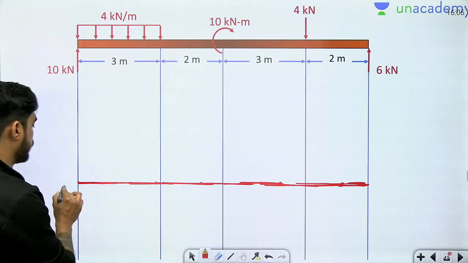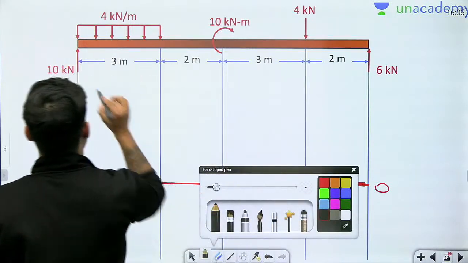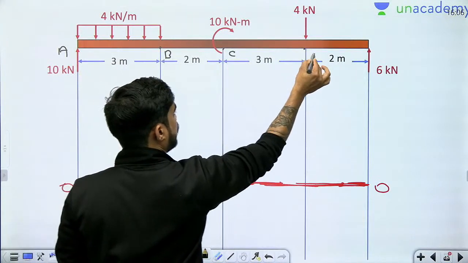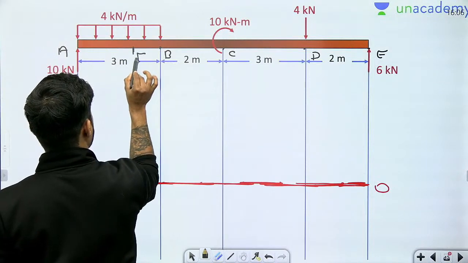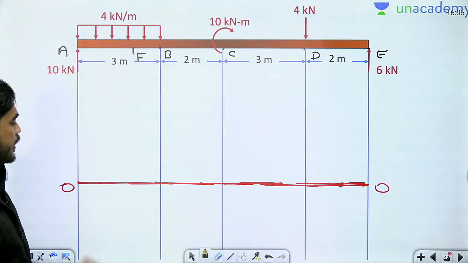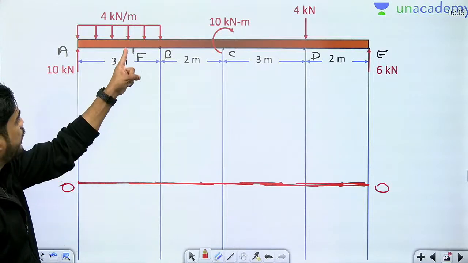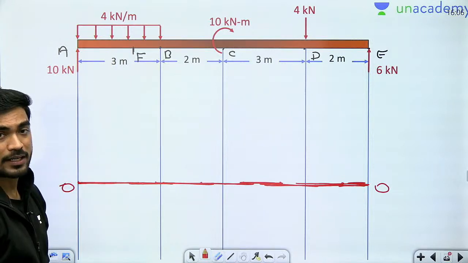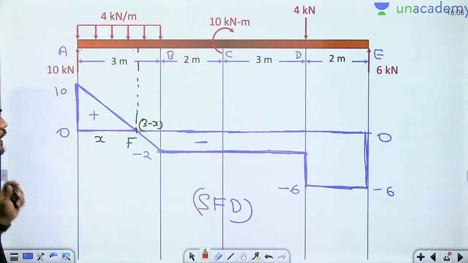Okay. Now at point, first let's do the naming. This is A, B, C, D, E, and somewhere here is a point F, at 2.5 meter. Okay. Now at point A, what will be the bending moment? 0, because there is no couple. At point F, bending moment will be maximum. And how much bending moment will I get at point F? Very easy to calculate.